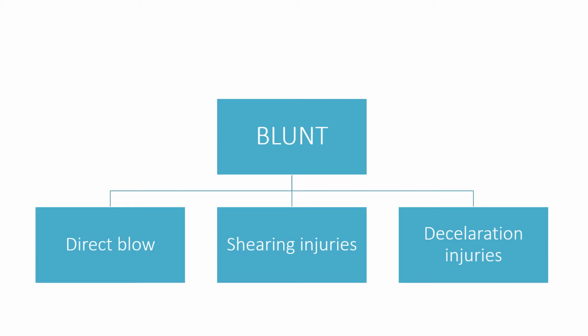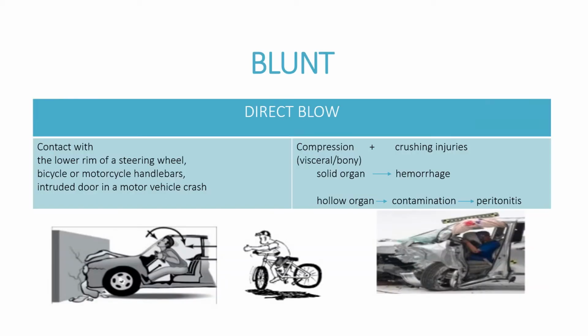So in blunt, you have three types of injury. First is direct blow, second is shearing injuries, and third is deceleration injuries. Direct blow can happen when you have contact with the lower rim of a steering wheel, or a bicycle or motorcycle handlebars, or an intruded door in a motor vehicle crash.